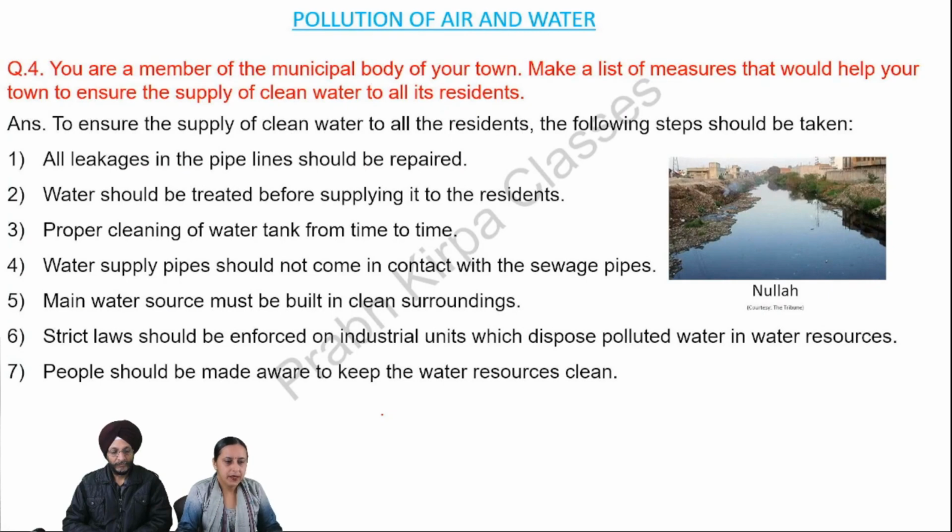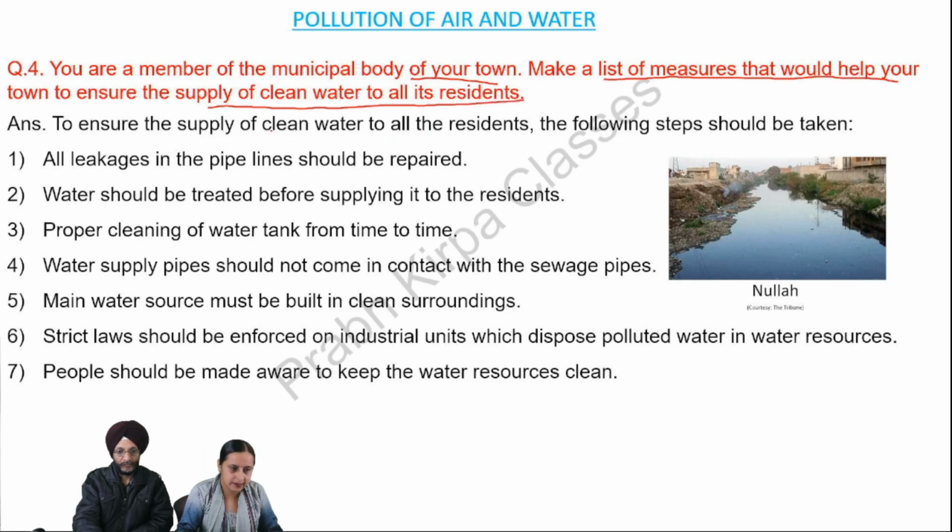Number 4. You are a member of the municipal body of your town. Make a list of measures that would help your town to ensure the supply of clean water to all its residents. Answer. To ensure the supply of clean water to all the residents, the following steps should be taken. Number 1. All leakages in the pipelines should be repaired. Second, water should be treated before supplying it to the residents.